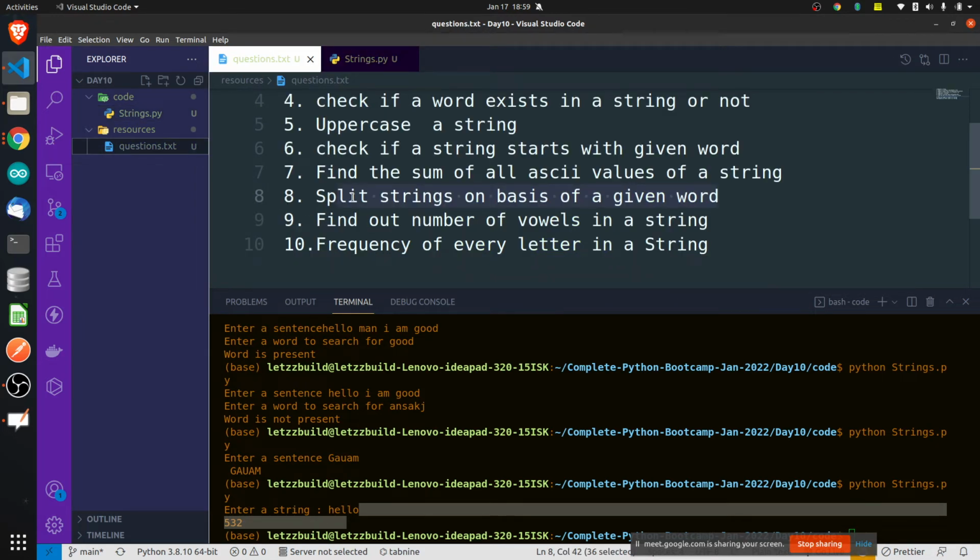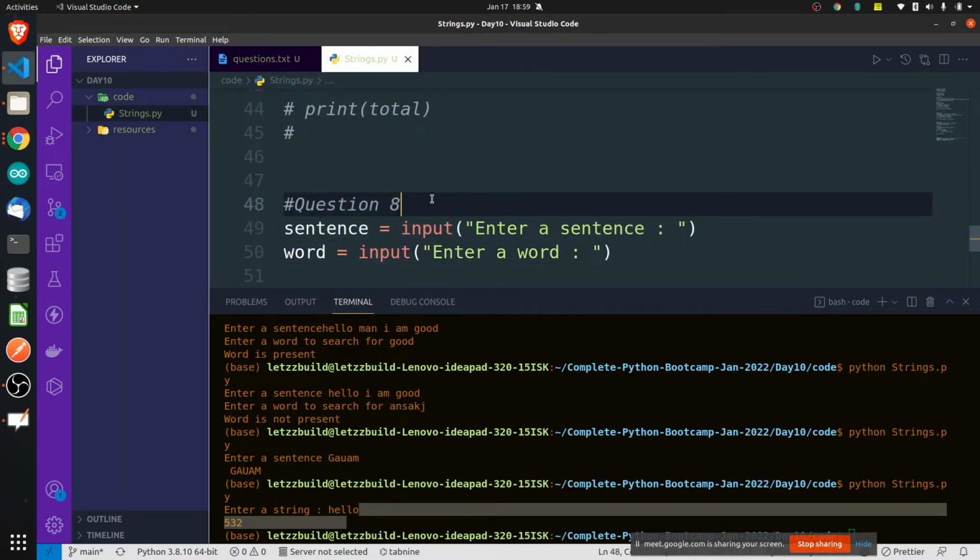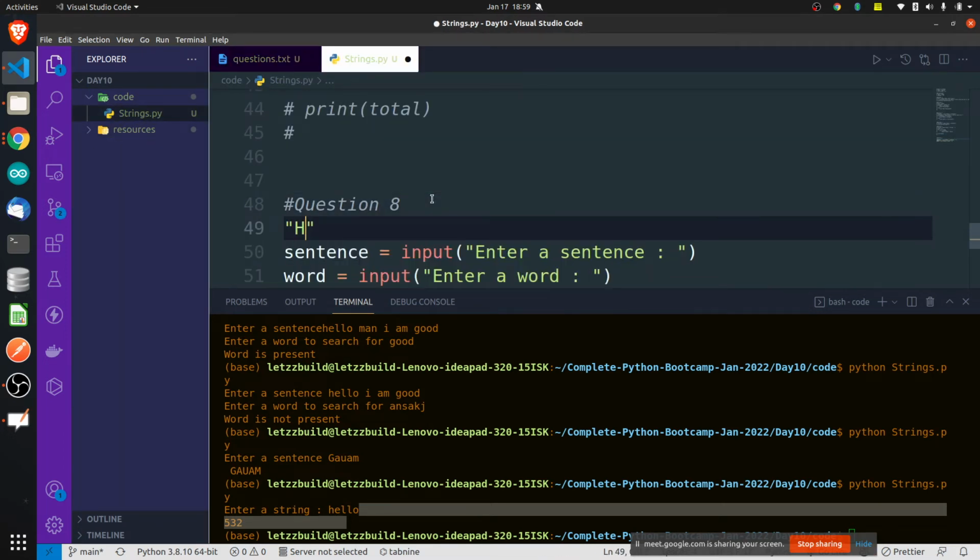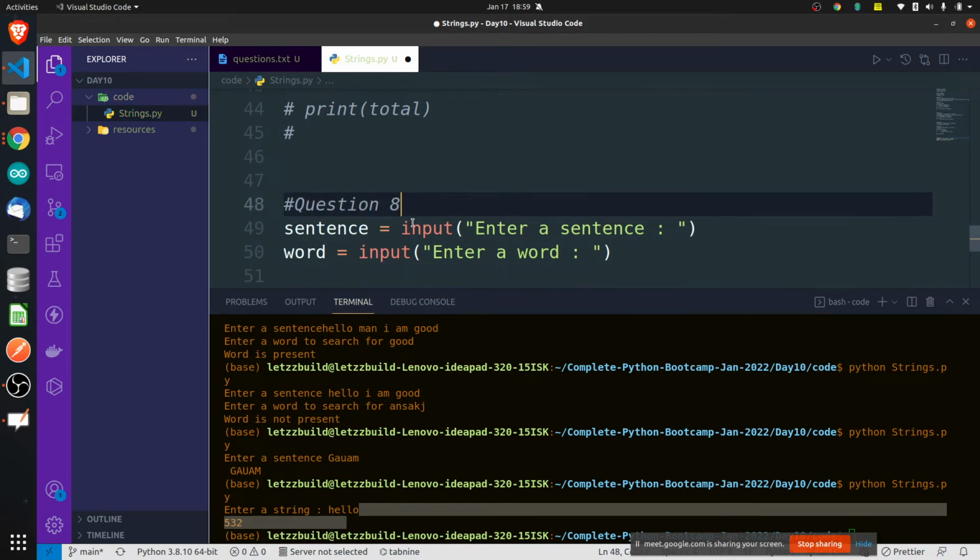What I want you to do is split a string on the basis of a given word. For example, if the given string is hello and the given word is L, you will split the string where the L is. L is there here, right? So you will divide the string into two halves. One string will be HE, one string will be LLO. Is that clear?